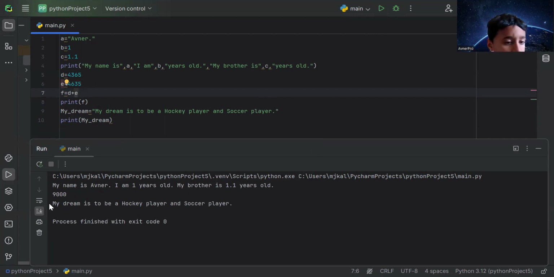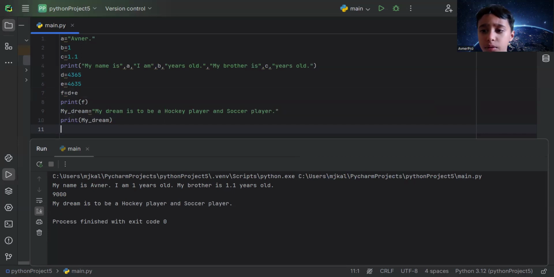Yeah, exactly. So it says, my dream is to be a hockey player and a soccer player. So before that, what does a dream mean? It means what you want to do in the future. So that's what it means. Now, example of variable. So we're also going to go to another one, which is inputs, okay? Now, inputs. What are they? Inputs, they are, okay, like asking the user to do something.